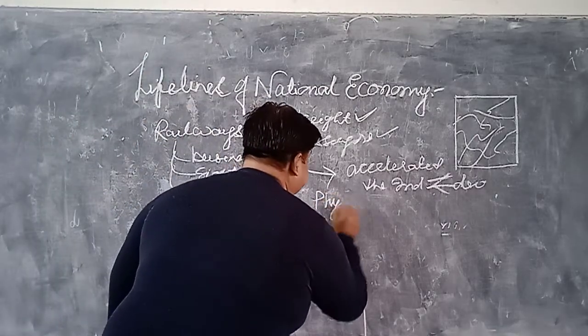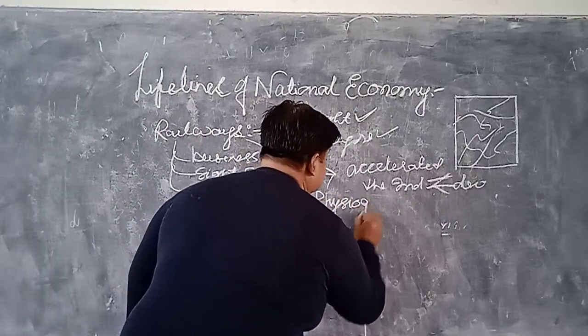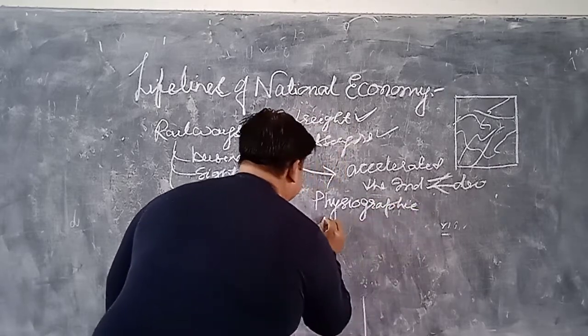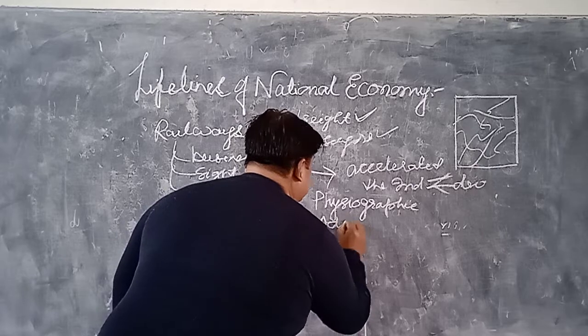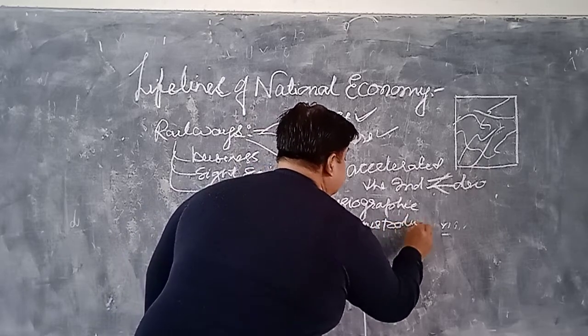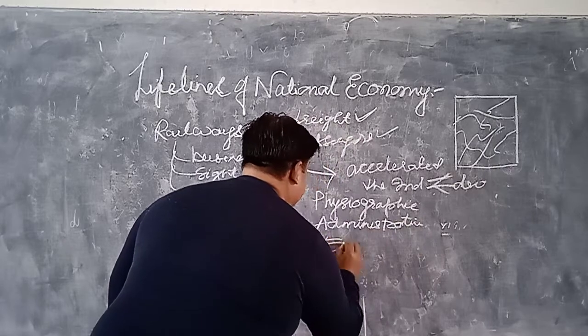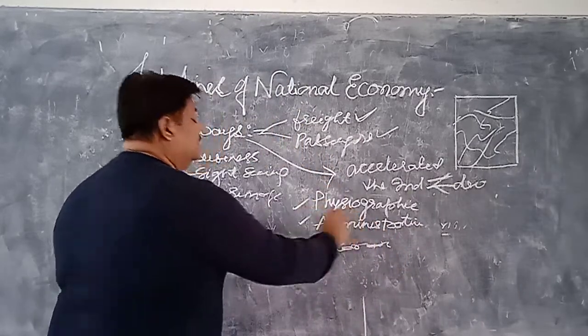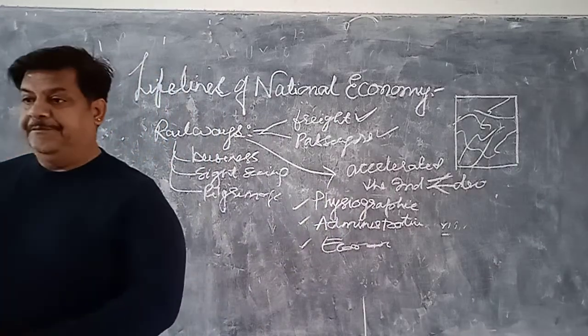Physiographic factor, administrative factor and another one is economic factors. इन तीनों चीज को ध्यान में रखकर रेलवे इन्फ्लुएंस्ड हुआ है.